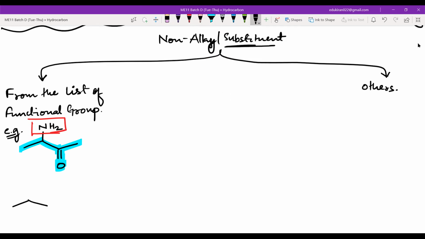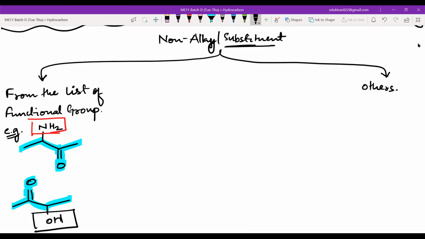For example, if you have a ketone and you have an alcohol, here the alcohol becomes the substituent, because this is the parent and this is the functional group, and we have also identified the unsaturation as an.